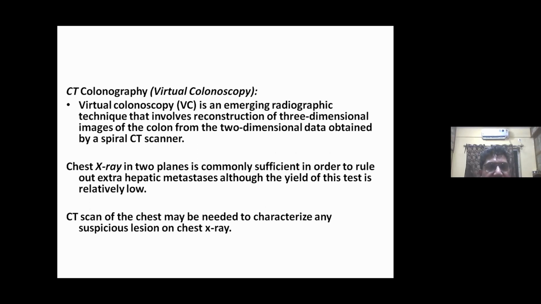Next comes CT colonography or virtual colonoscopy, as we have already discussed in the first case. It is an emerging radiographic technique that involves reconstruction of three-dimensional images of the colon from the two-dimensional data obtained by a spiral CT scanner, though it lacks the advantage of taking a biopsy. Chest X-ray in two planes is commonly sufficient in order to rule out any extrahepatic lung metastasis. CT scan of the chest or HRCT thorax may be needed to characterize any suspicious lesion on chest X-ray.